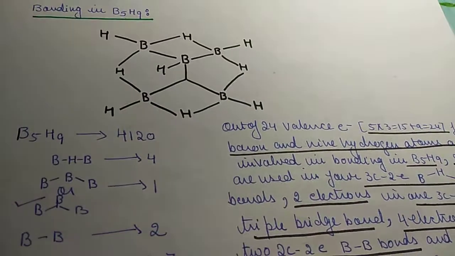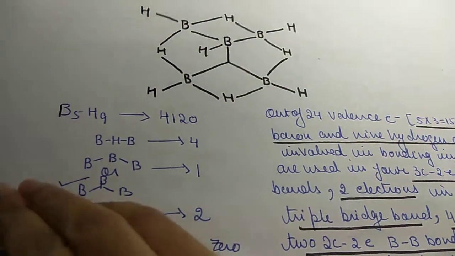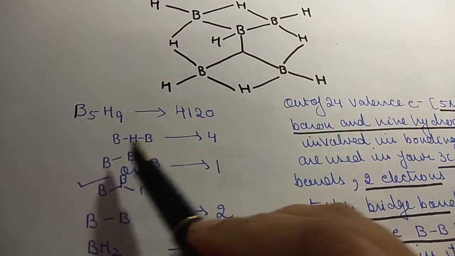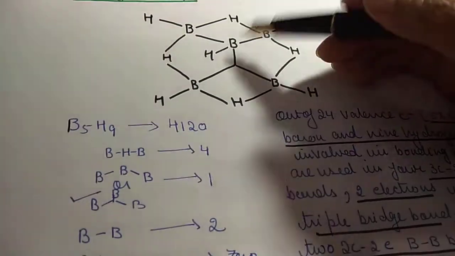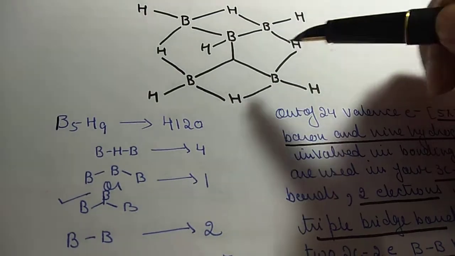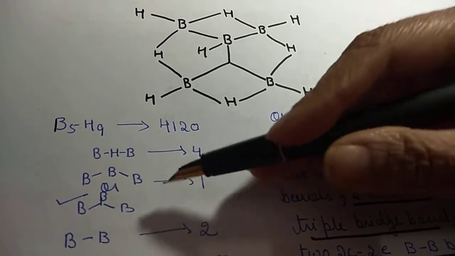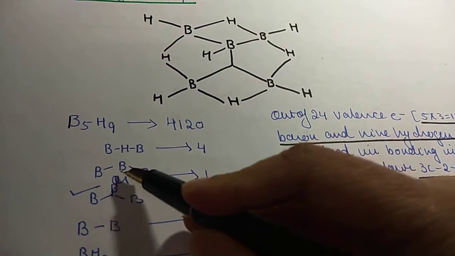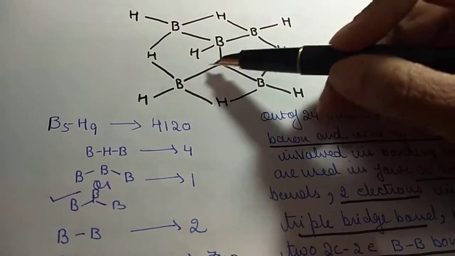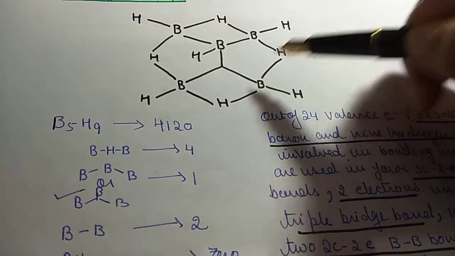Now bonding in B5H9, this is the structure of B5H9. Styx number is 4120. You can see it has 4 BHB bonds. Find out 4 BHB bonds: 1, 2, 3, 4. Then it has one BBB. It has this one bridged, not bent but bridged, BBB bond. You can find it out. This is the BBB bridged bond, 1.